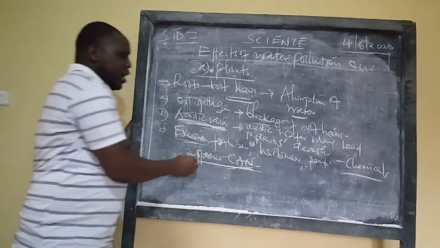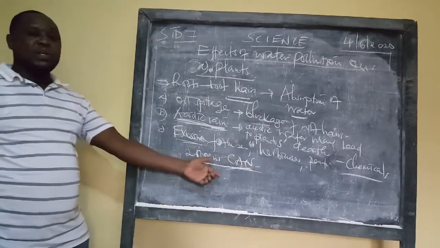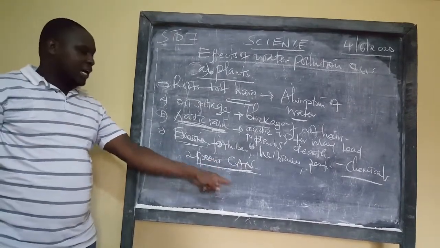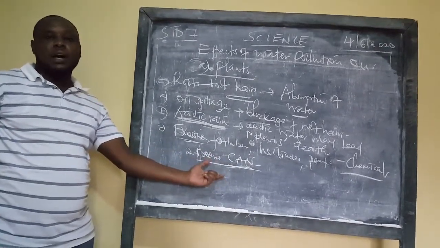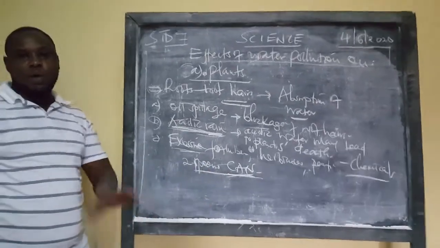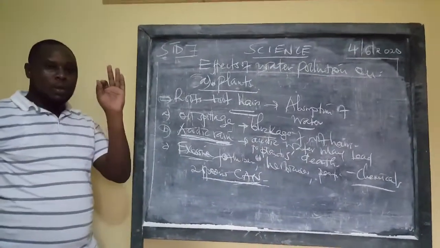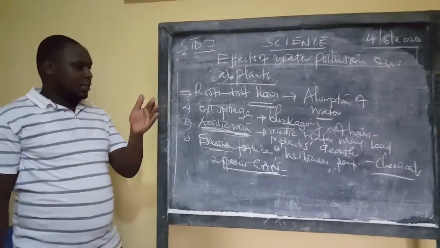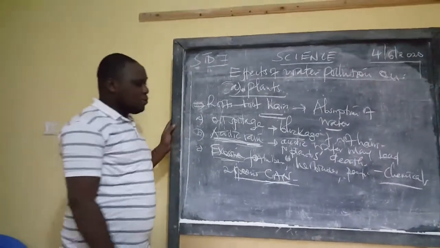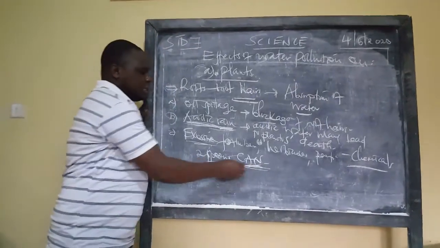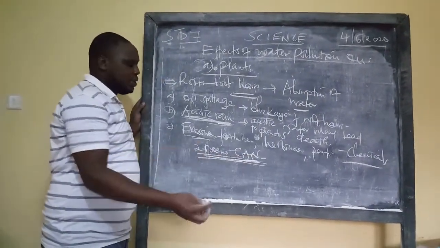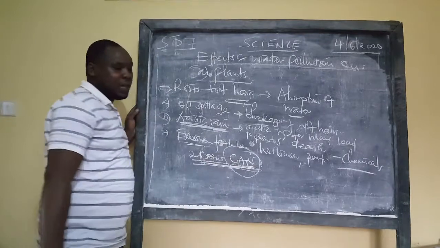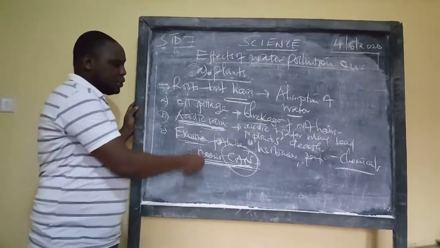Remember, at some point when we will be dealing with soil as a chapter, we shall discuss fertilizers. And we will see 2 types of fertilizers, actually, natural and artificial fertilizers. So we'll be able to deal much with these fertilizers. You hear me mentioning CAN every time. It's there in your books. We'll be able to deal with that.